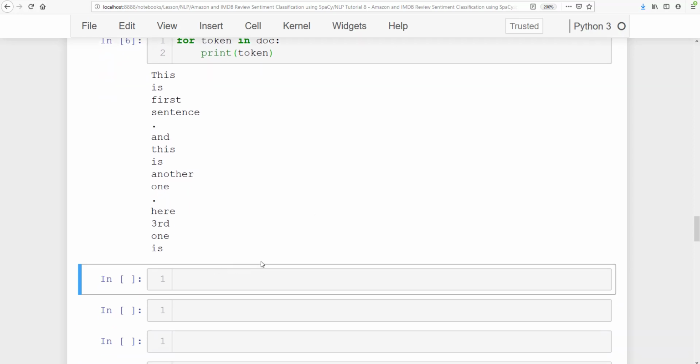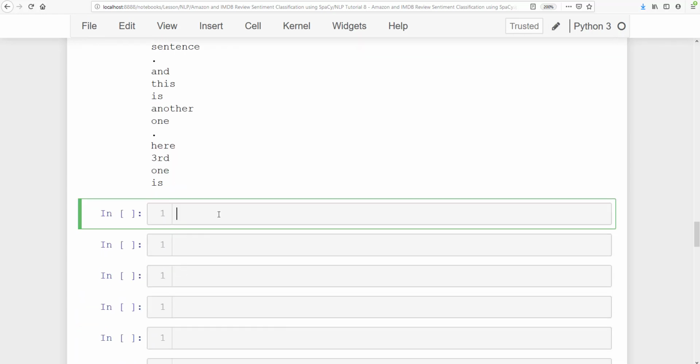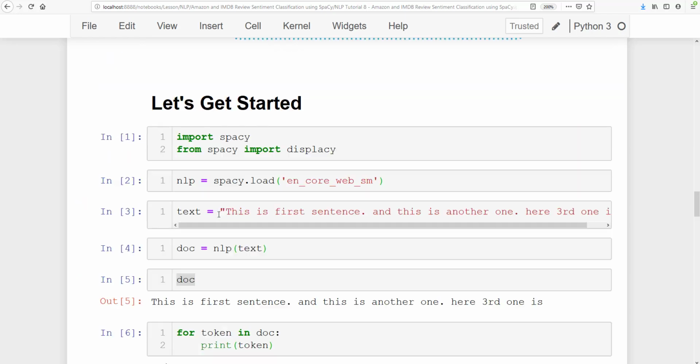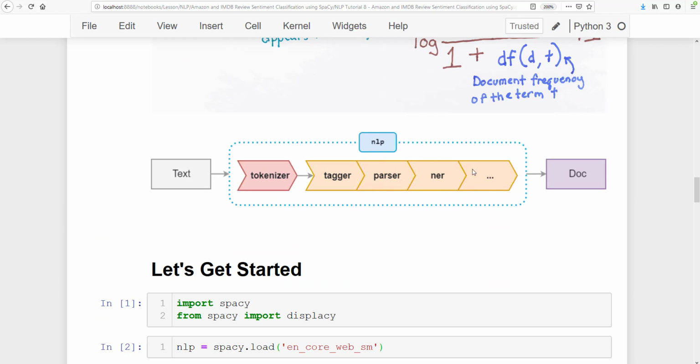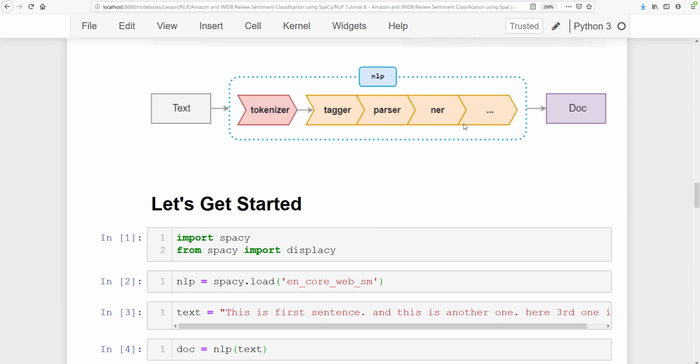Now let's go ahead and break it into sentences. How can you break it into sentences? Let's say we have sent equal to NLP dot create underscore pipe. Now you see there is no sententizer here. So this is where we can add a sentence segmentation after named entity recognition. Not only after the named entity recognition; in fact, we can add any module anywhere in between, before tagger, between parser and tagger, between NER and parser, or after the NER.